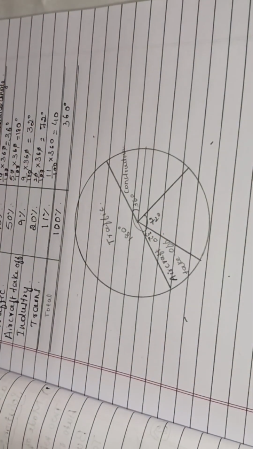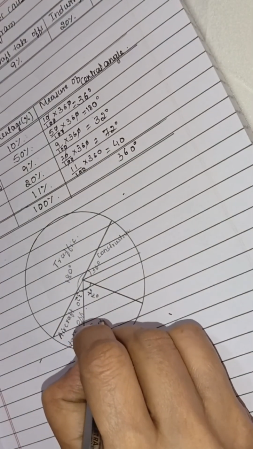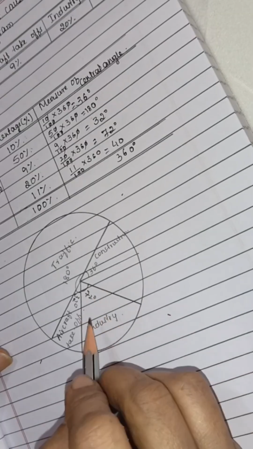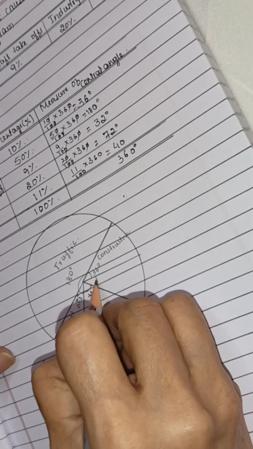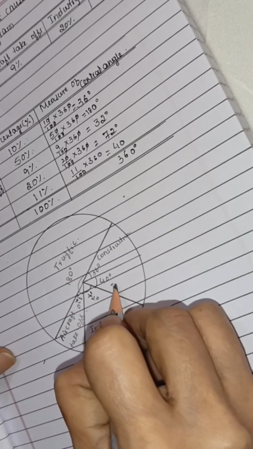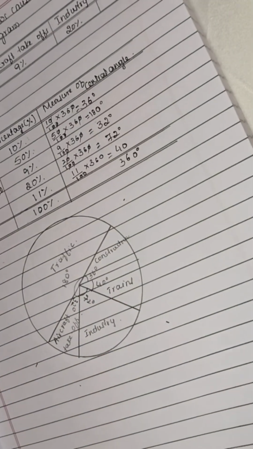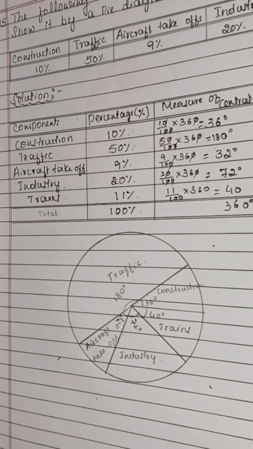What is that 72 degree? Industry. Then trains 42 degree. This is trains. This is 40 degree. This is trains. Okay. This is the required pie diagram.